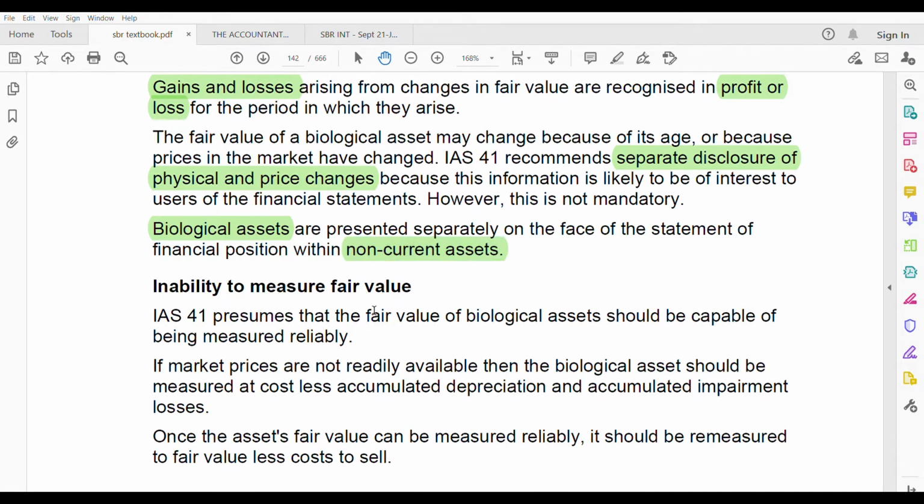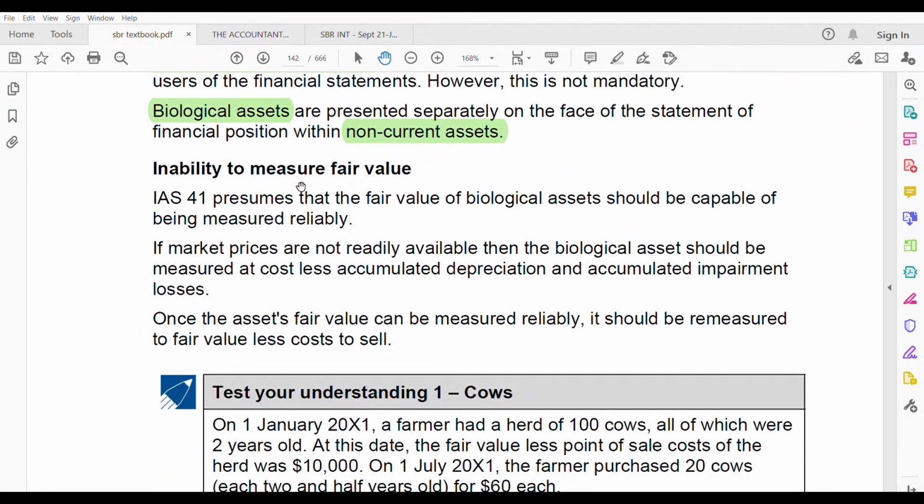Inability to measure fair value. What if you cannot measure the fair value? It's hard to measure the fair value of your cows and your lambs and all those things, right? So presume that the fair value of a biological asset will be capable of being measured reliably. See, we always assume, as a pre-assumption, that we'll get the fair value, that we can measure it reliably. But if the market prices are not readily available, let's say you don't know the market price of your cow, the same cow of the same breed, then the biological asset should be measured at what? Cost less accumulated depreciation, because it's an asset, and accumulated impairment losses also. Then it is taken at cost.